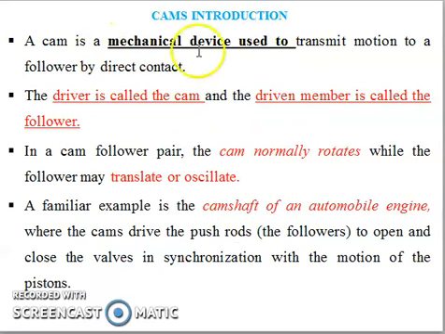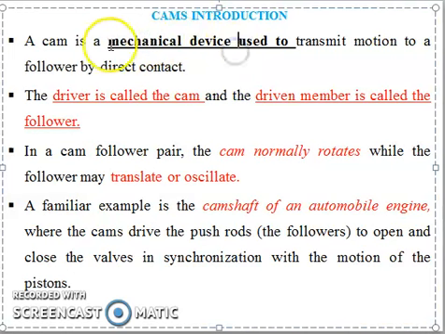A cam is a mechanical device used to transmit motion to a follower by direct contact. Then the second point: the driver is called the cam and the driven member is called the follower.